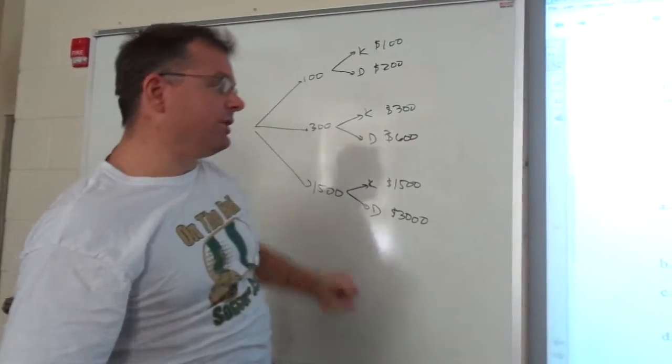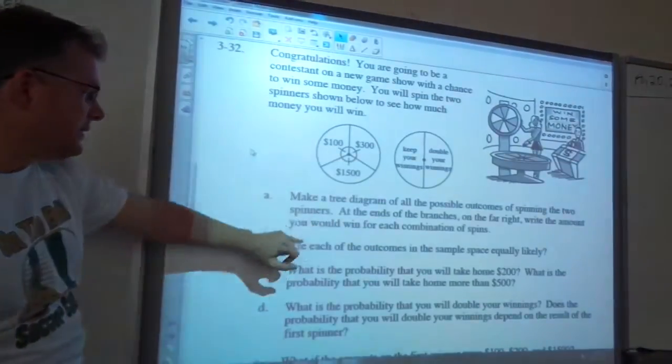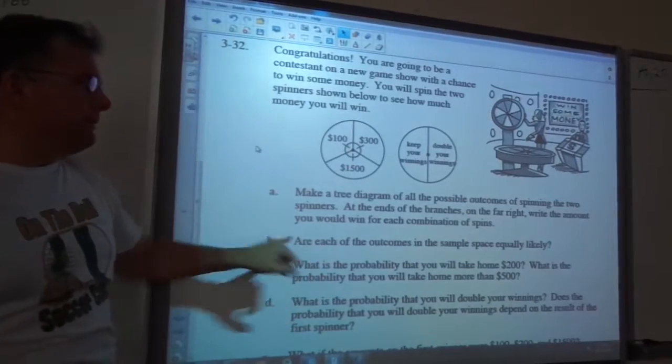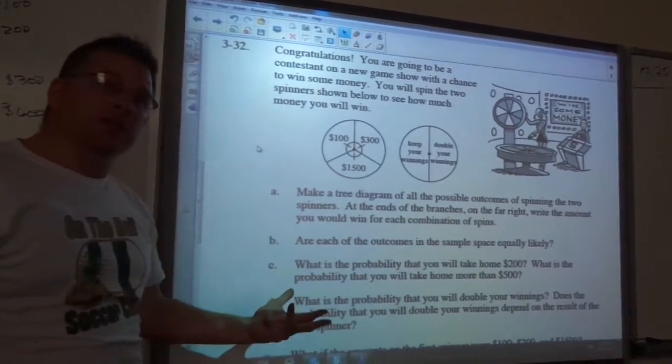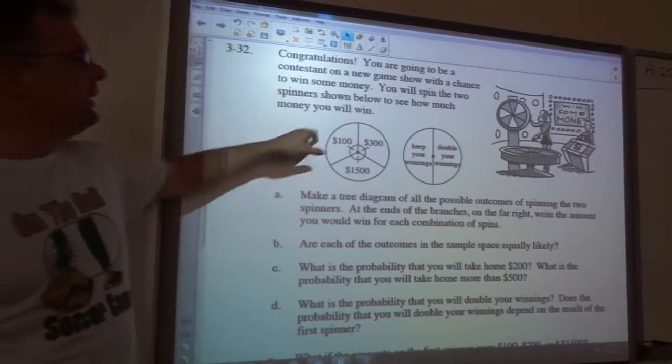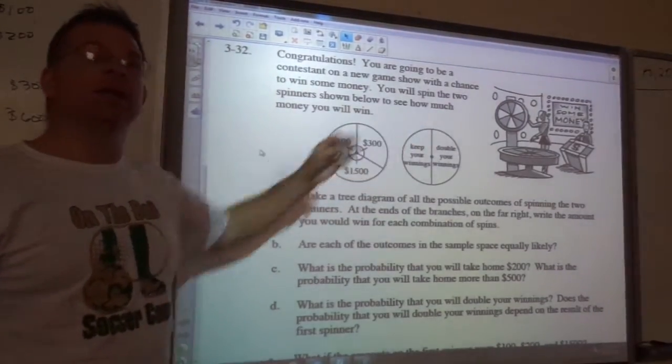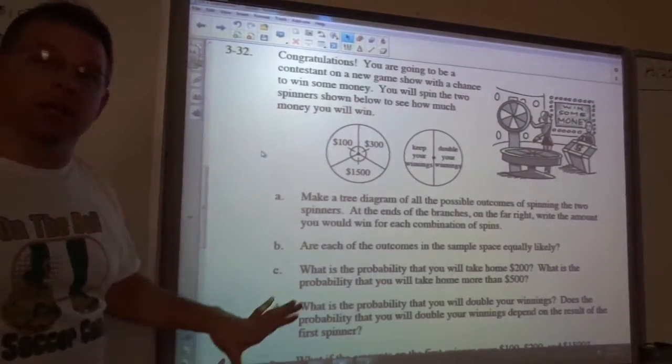Now the first question says, we did this, are each of the outcomes in the sample space equally likely? And the answer is yes, because they're not weighted. Each of these has a 1/3, each of these has a 1/2, and each of the final outcomes is 1/6.